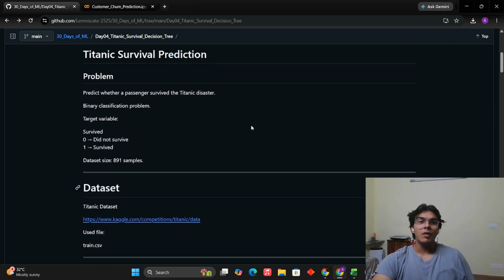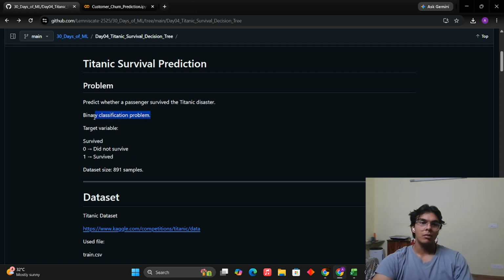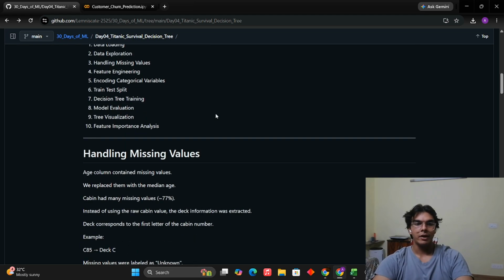So, since we have got on our hands a binary classification problem, a straightaway answer to solve this could have been logistic regression or a naive Bayes classifier because both of them are very intuitive when we have a binary classification problem on our hands. But I really wanted to exploit the intuitiveness that comes along with Gini impurity in a decision tree model, which is why I've tried to implement it. You could also go ahead and try a logistic regression model. There's absolutely no issues with that. But this model here was pretty interesting to do. So let's dive into it.